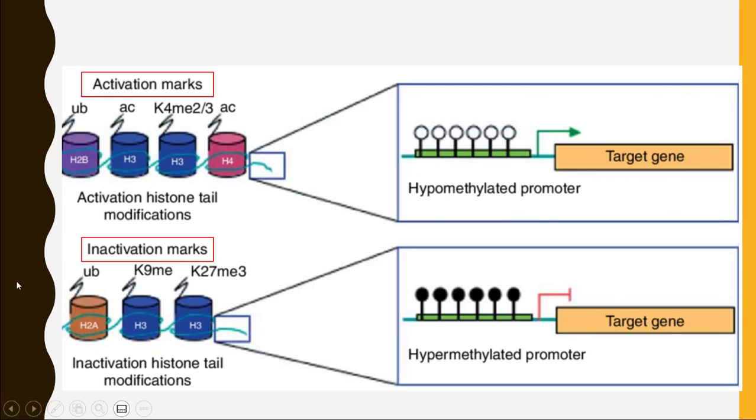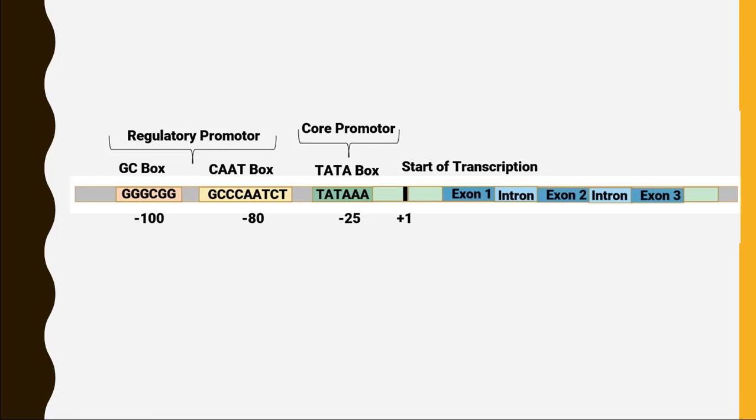On the other hand, we have inactivation marks as well. That is, if ubiquitination is occurring on H2A instead of H2B, methylation is present on lysine number 9 instead of lysine number 4, and trimethylation is present on lysine 27 on H3. If that is the code present on histone proteins, then it is going to order the transcription machinery to halt the process of transcription. Now let's discuss the structure of eukaryotic DNA.